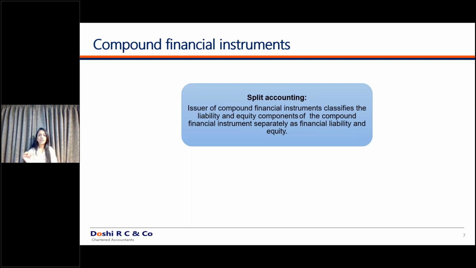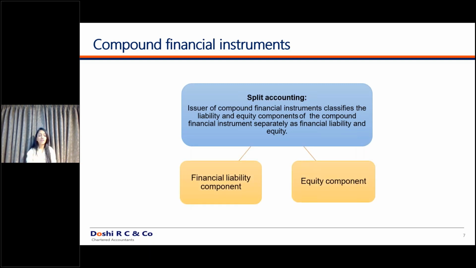Accounting of everything, financial asset, financial liability, compound financial instrument, everything is governed by Ind AS 109. Here we are just understanding the terminologies of each and every instrument. So in those cases, if it is a compound financial instrument, then you have to divide the entire instrument into an equity component and a financial liability component. How to divide this, we are going to understand ahead.